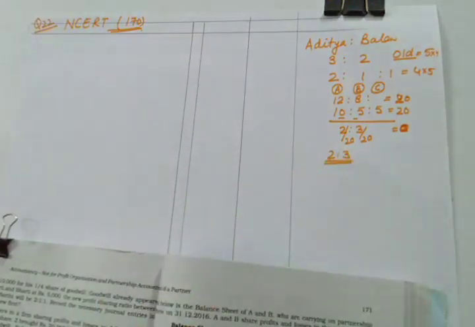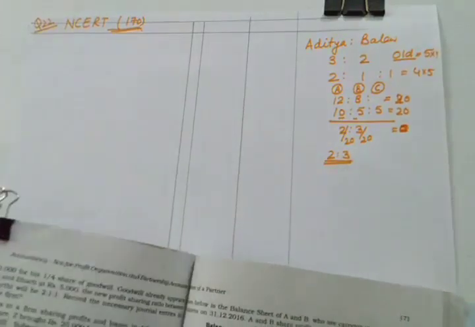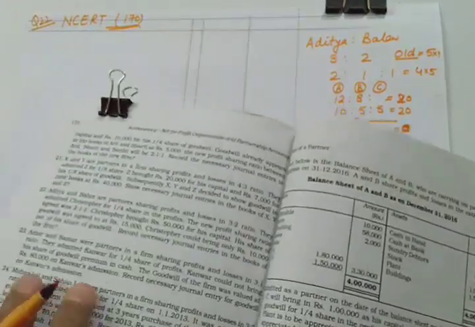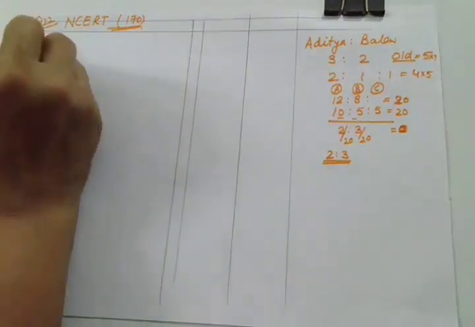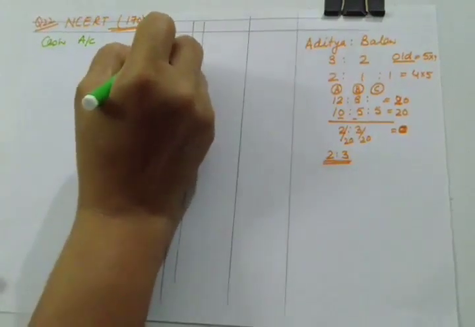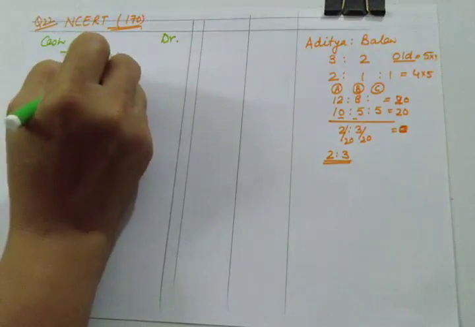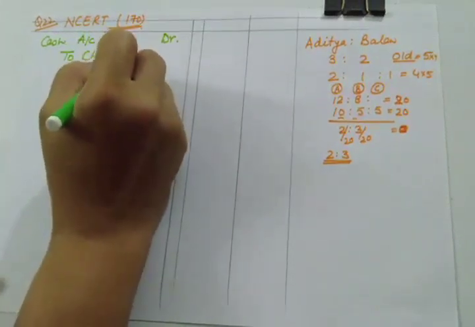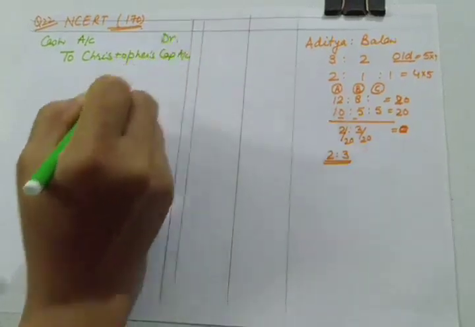So let us see if there is some old goodwill. No, nothing is mentioned regarding old goodwill. So directly we can start with the cash entries. Your first entry will be cash account debit to Christopher's capital account.